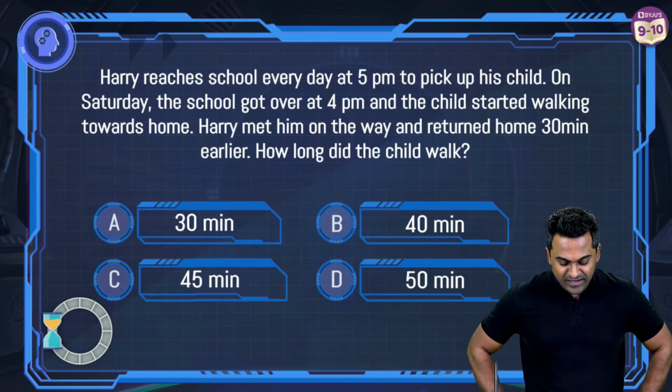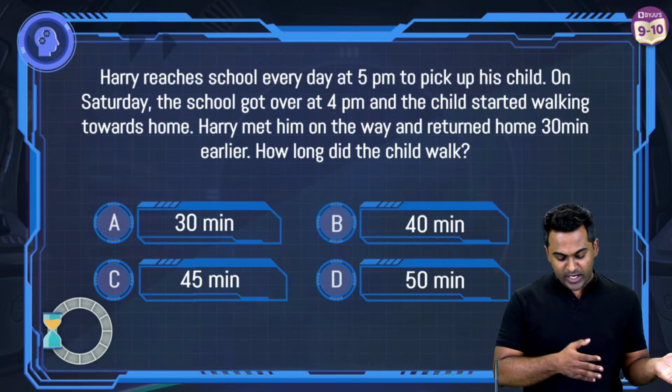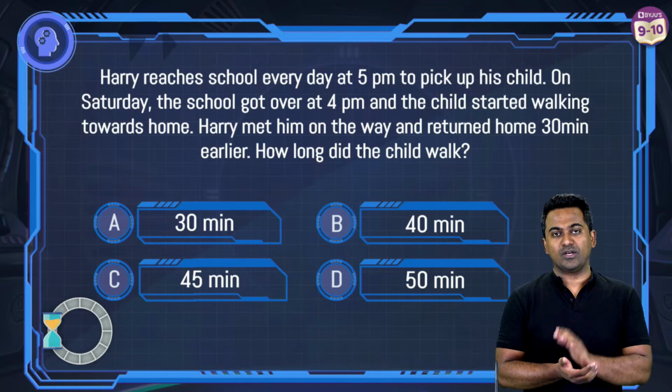Harry reaches school every day at 5 p.m. to pick up his child. On Saturday, the school got over at 4. The child started walking home. Harry met him on the way and returned home 30 minutes early. How long did the child walk?